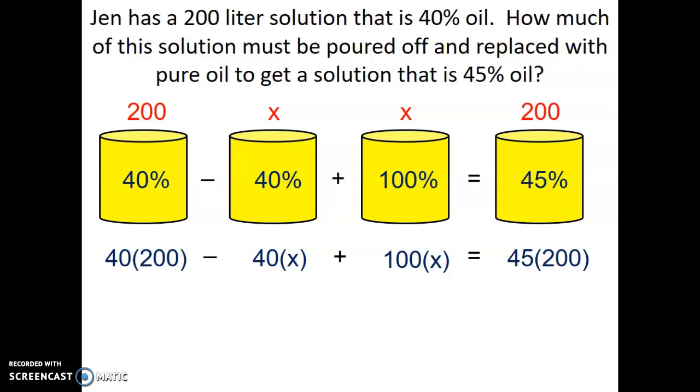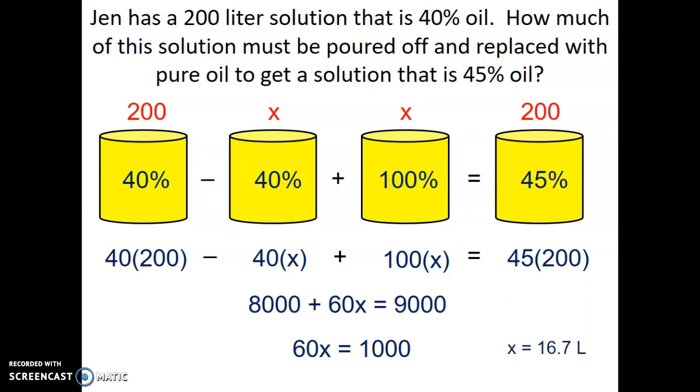So if we simplify this, you will get 8,000 plus 60x equals 9,000. Subtract the 8,000 from both sides and divide by 60. You will get 16.7 liters. So that is your X amount. That's the amount you're pouring off and then replacing.